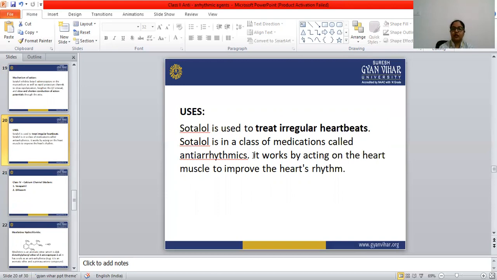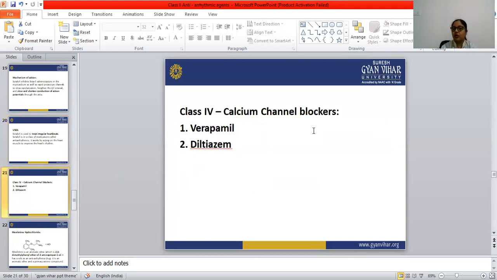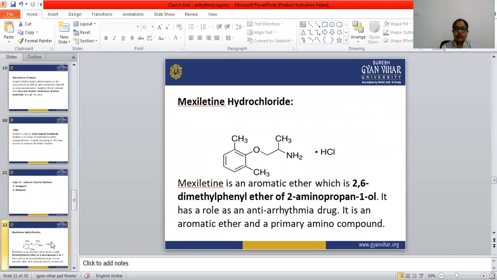So this is all about sotalol. Our class 4 drugs are the calcium channel blockers, verapamil and diltiazem. In antiarrhythmic drugs we don't have verapamil and diltiazem in our syllabus, but they are in the calcium channel blockers in unit 2, so you have to learn them from unit 2. Our next drug is mexiletine hydrochloride.